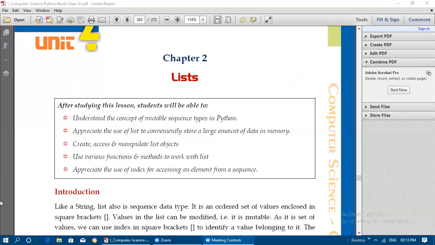Hi students, welcome back to today's class. Now we are going to see the topic called lists. This is one of the chapters in your Python programming.